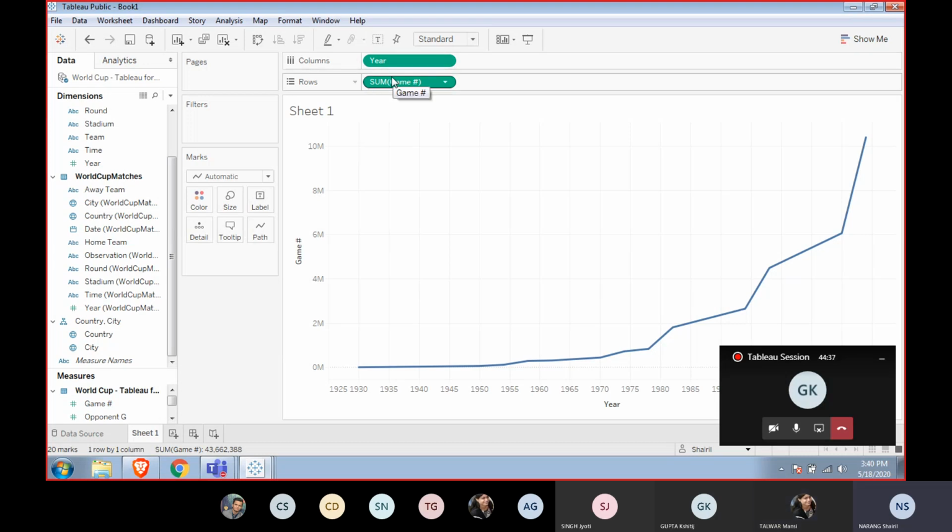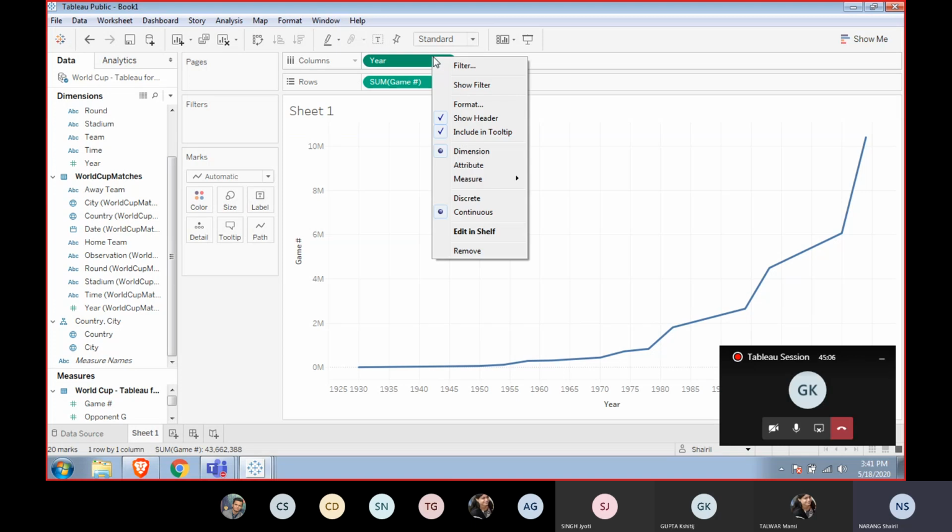No, the green and the blue different pills that I showed you. Anyone? It's continuous. Yeah, correct. The continuous green field. The green pills show that these are continuous and the blue fields show that these are discrete. So this is a continuous line graph like this.